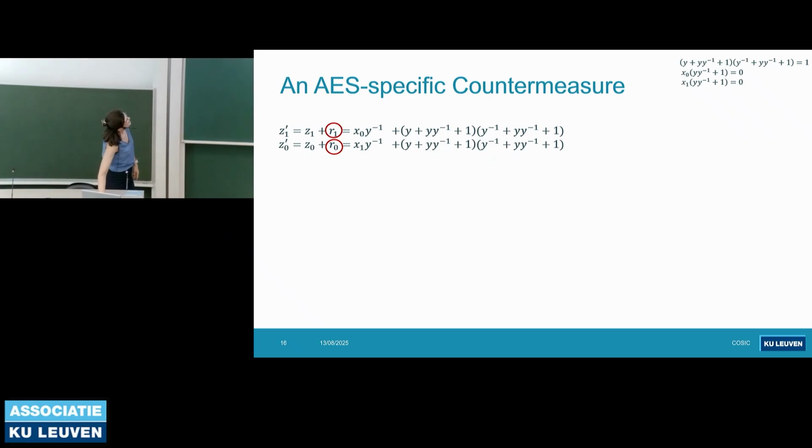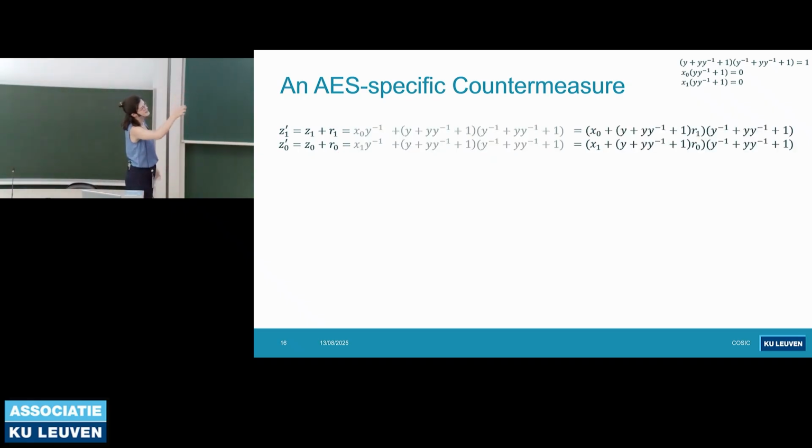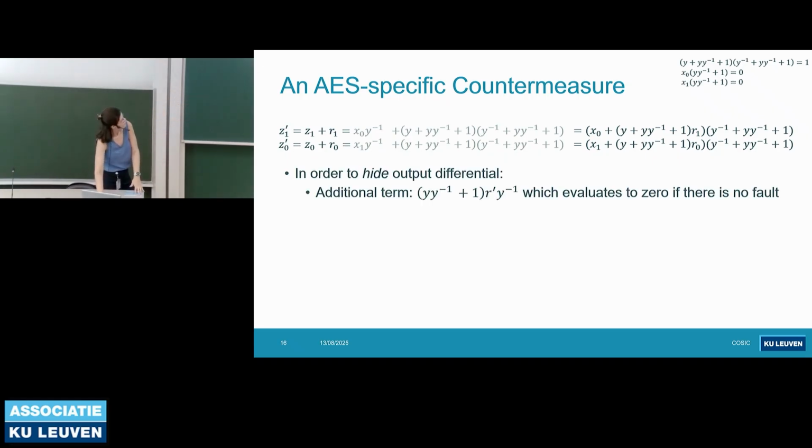And now how we can write this is, we can just add this term to X and then reduce the number of multiplications. So it's similar to the previous countermeasure. And it doesn't change the correctness with the additional terms, because we know that X times Y Y inverse plus 1 was 0, so we didn't change the correctness of the expression. Of course, just like the Arias-Mas countermeasure, we have some exploitable output differences, and how we hide them is we add this term to the output.